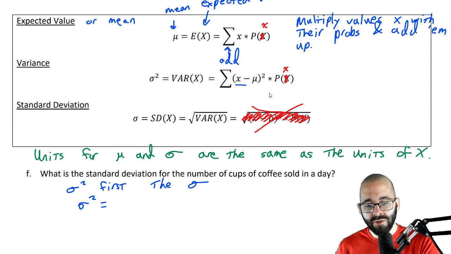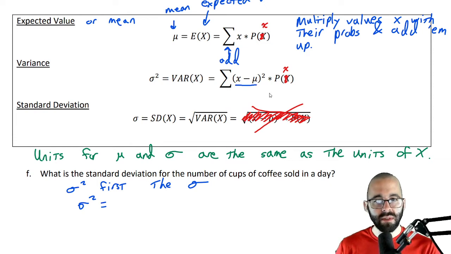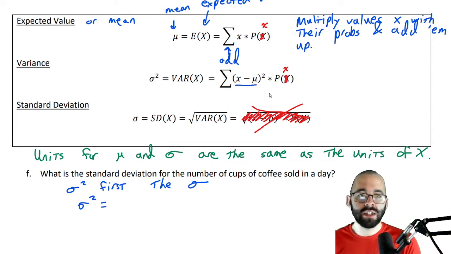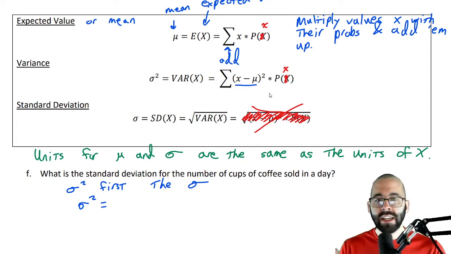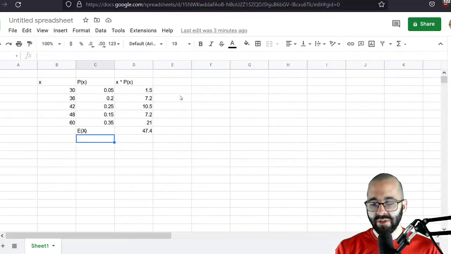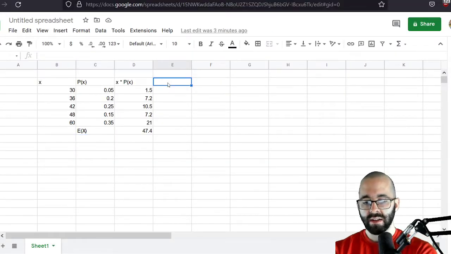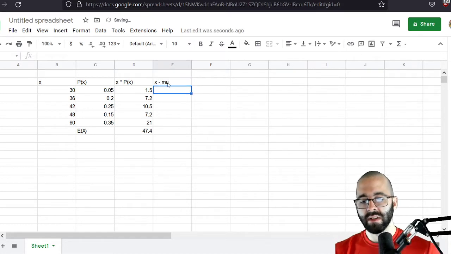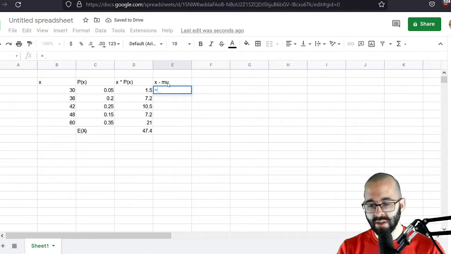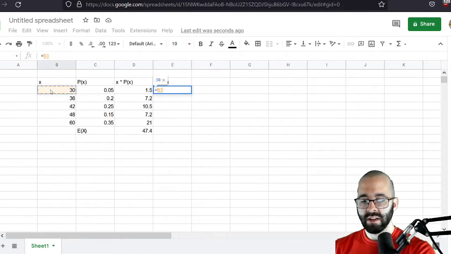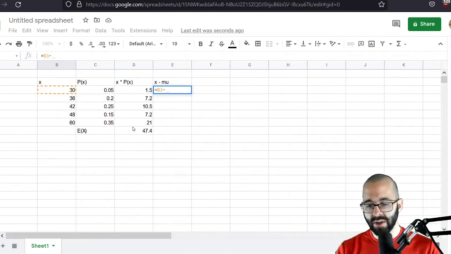First, and we're going to use a computer for this, let's look at how far each value is from the mean. X is just the value of the random variable. How far is each value from the mean? Well, let's look at that. X minus the mean. Type the equal sign. Here's the X. How far is that? Subtract out our mean.